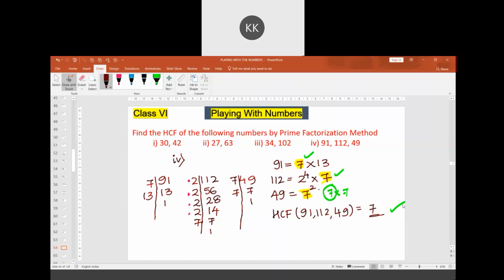Sir, first one 6, sir. Second one 9, sir. Third one 34, sir. Fourth one 7, sir.